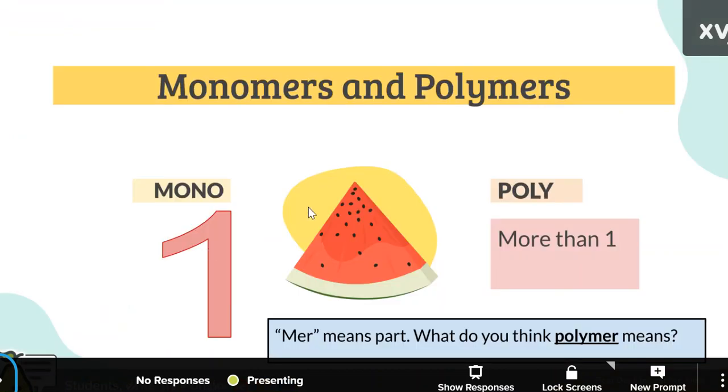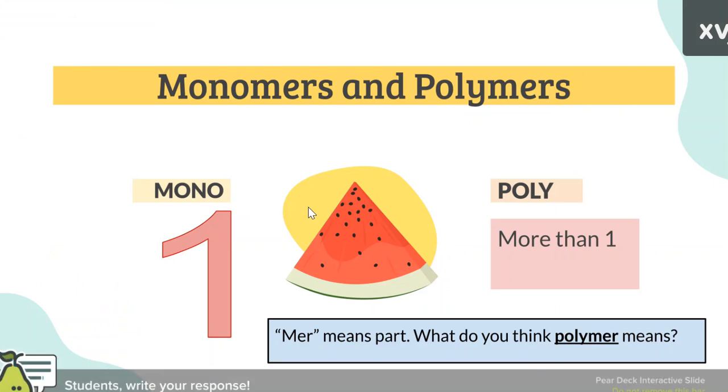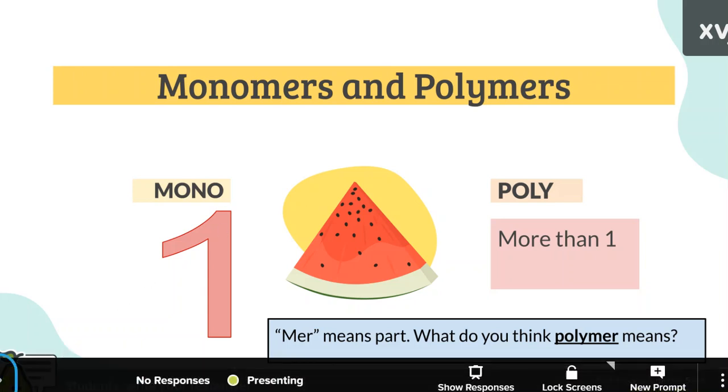So we asked you, what does mono mean? Mono means one. Monomers are one unit that can build up into polymers. Polymers means more than one. Think of these like beads on a necklace. A monomer is one bead. In and of itself, it does not make a necklace. However, a string of beads, a bunch of monomers, is a polymer, a complete set for a necklace.